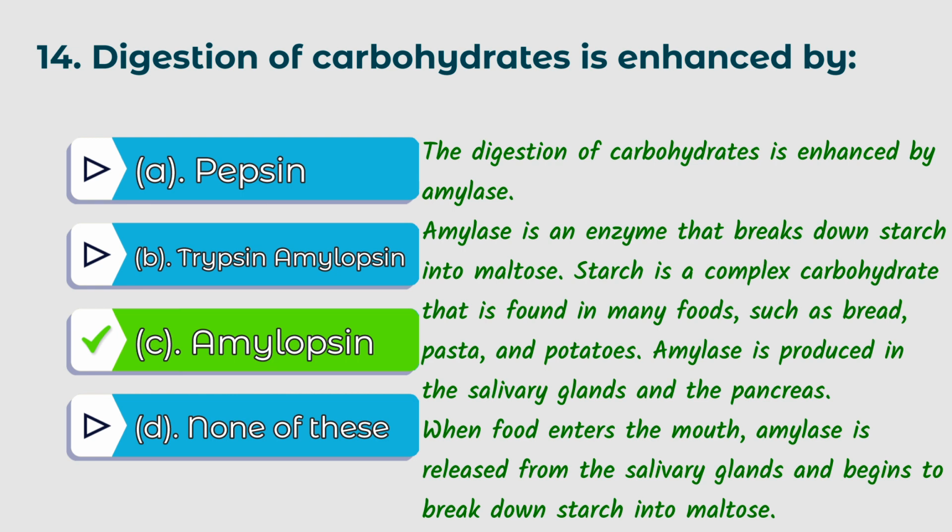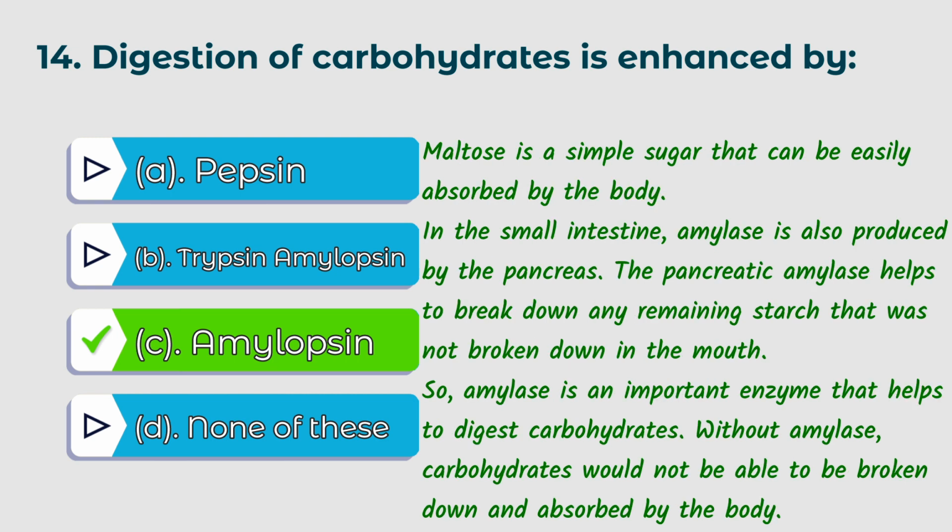Amylase is an enzyme that breaks down starch into maltose. Starch is a complex carbohydrate that is found in many foods such as bread, pasta, and potatoes. Amylase is produced in the salivary glands and the pancreas. When food enters the mouth, amylase is released from the salivary glands and begins to break down the starch into maltose. Maltose is a simple sugar that can be easily absorbed by the body.